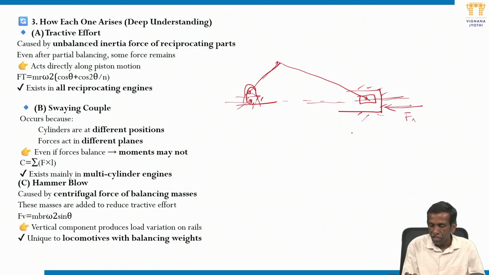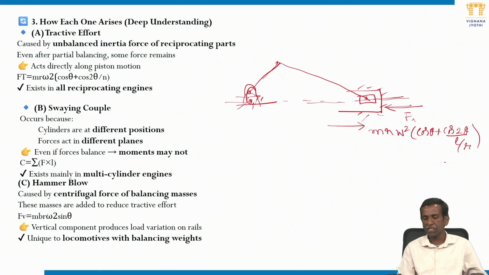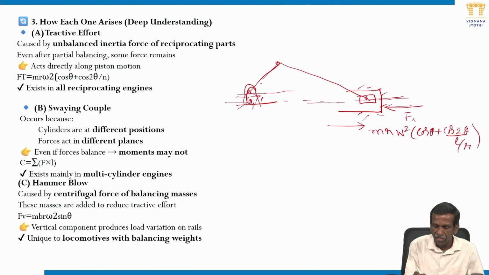An equivalent amount of inertia force exists because of this reciprocating of the piston. So the magnitude we have already mentioned is m r omega square cos theta plus cos 2 theta by L by R. L is, you know already, the length of the connecting rod, R is crank length, theta is the initial inclination of angle theta with the line of stroke, crank angle, crank inclination with the line of stroke.